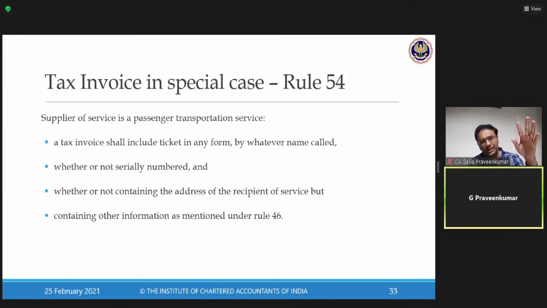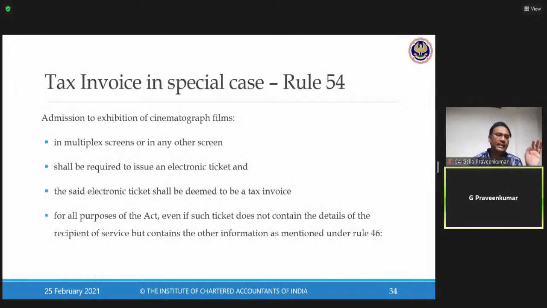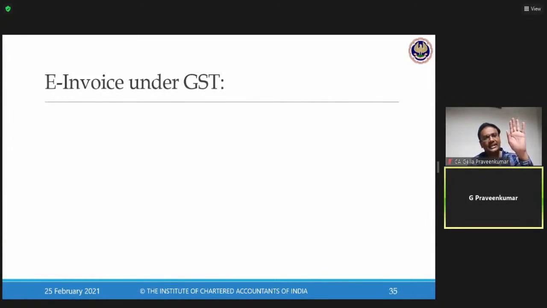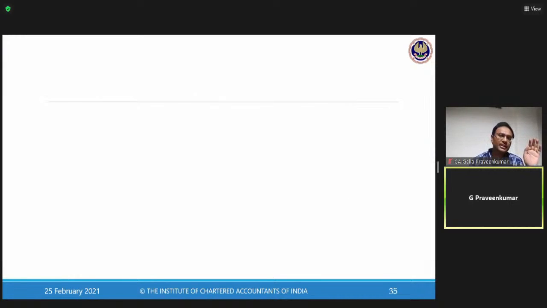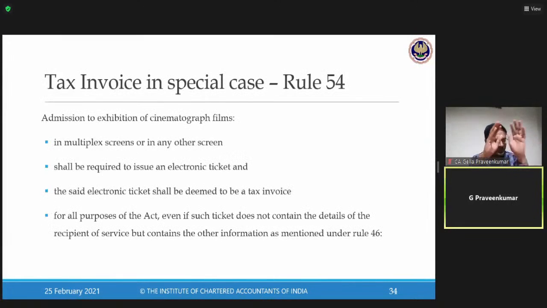They say the moment you issue an invoice with the GST number of the recipient, it is good enough for compliance for availment of ITC. Similarly, for movies, when you go to multiplex screens, etc., any document which is issued which contains the amount collected and the tax thereupon is good enough to say this is an invoice issued under your GST law. So friends, this is what all together we need to understand with respect to tax invoice.